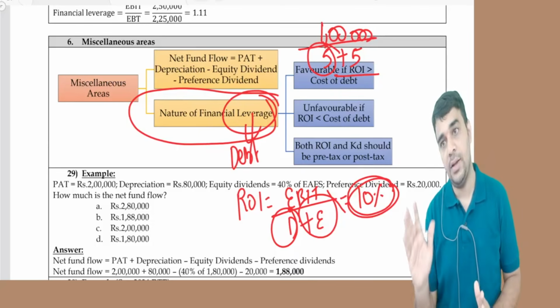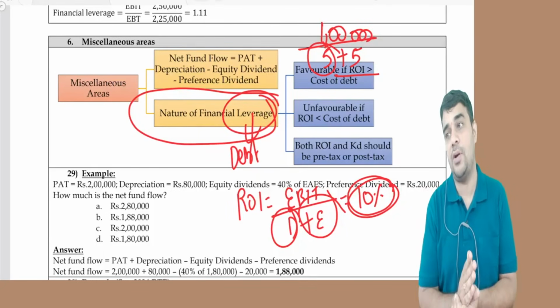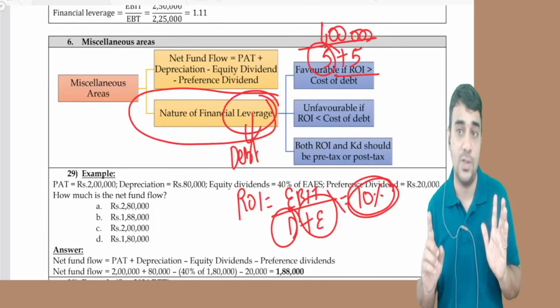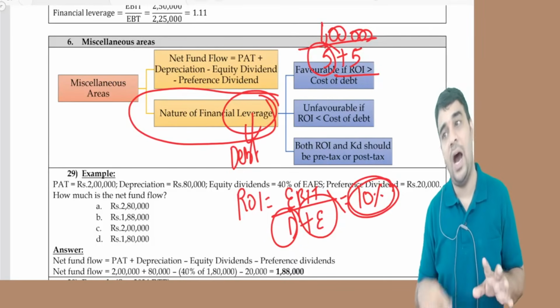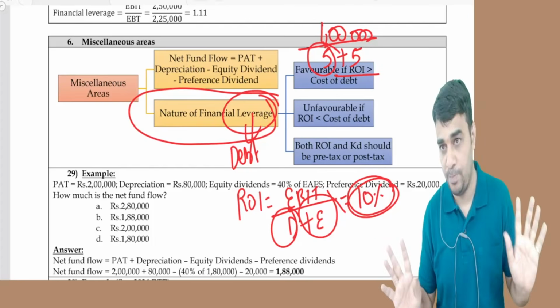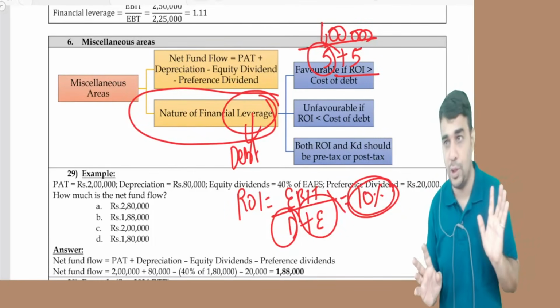ROI greater than cost of debt, favorable. ROI less than cost of debt, unfavorable. Clear? Any doubts in this? The only rule is very simple: ROI pre-tax, cost of debt pre-tax; ROI post-tax, cost of debt post-tax. Which one do I follow? Your wish, no problem, but be consistent. The only thing is you have to be consistent in the comparison. Any doubts on the two concepts?